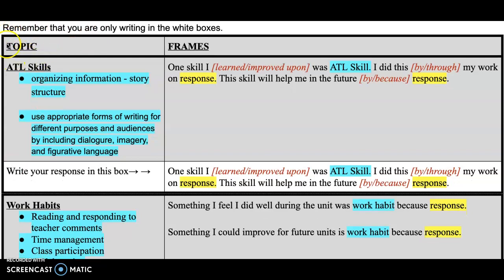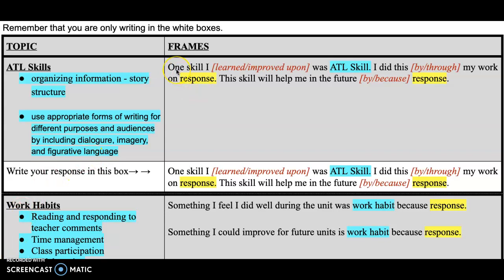Coming over here to topic, you'll see the first topic is ATL Skills. For this assignment or unit, you had two different ATL skills. The first was organizing information, story structure, and the second was use appropriate forms of writing for different purposes and audiences by including dialogue, imagery, and figurative language.